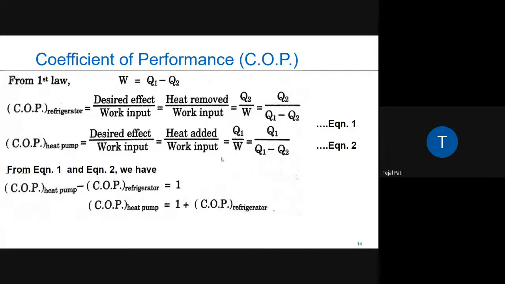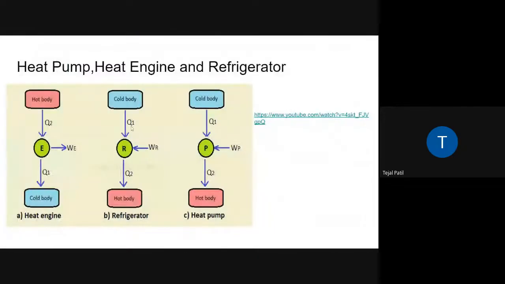Now, as I said, in the refrigerator, what is the required effect? This Q1 is the required effect. जितना ज्यादा आप हीट कोल्डर बॉडी से लोगे उतना आपको ज्यादा यहाँ पे कूलिंग इफेक्ट मिलेगा. Okay, let's say you have turned on the refrigerator. Initially it will be at the normal room temperature, but when the compressor runs, what will happen? The heat from the cabinet will be taken toward the compressor, and then it will be thrown towards the hotter body, that means towards the atmosphere.